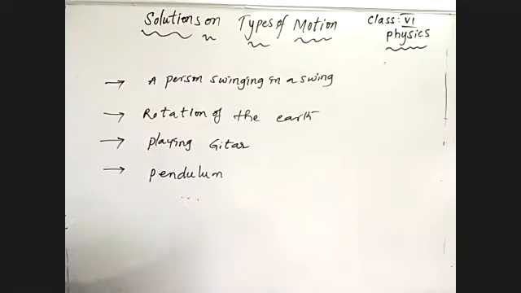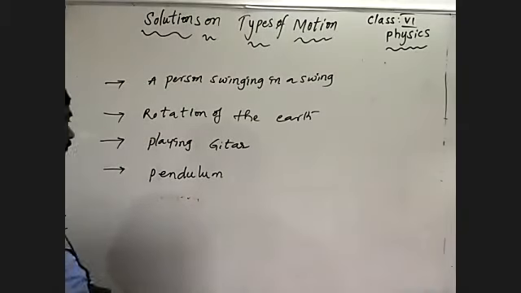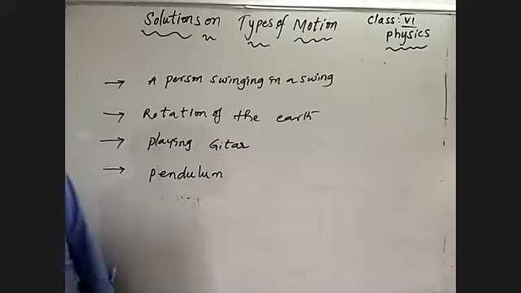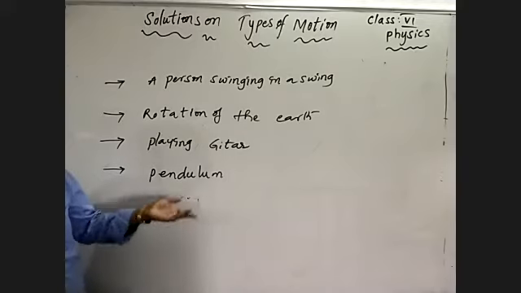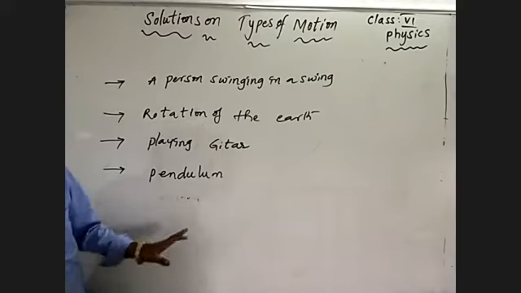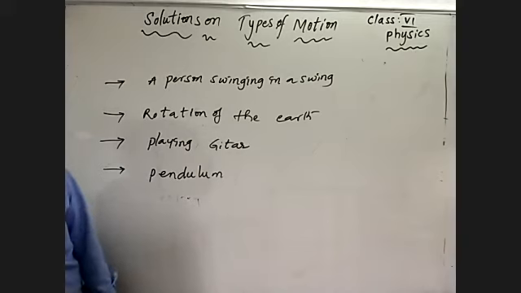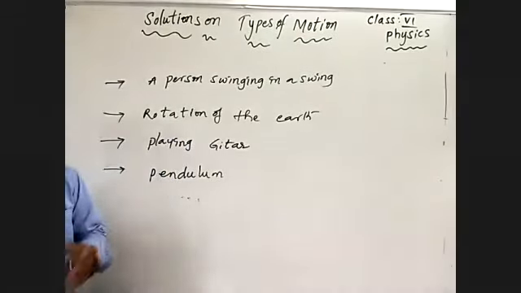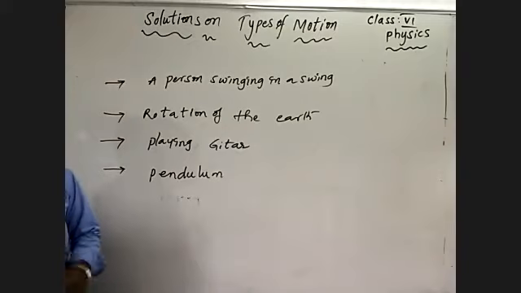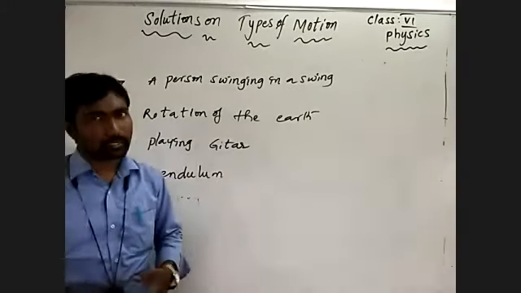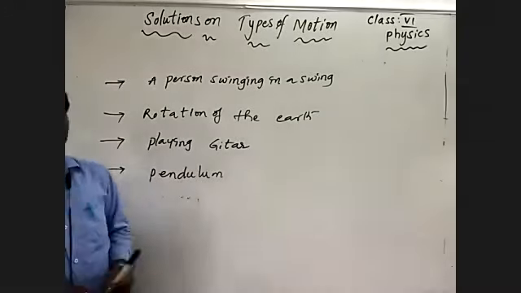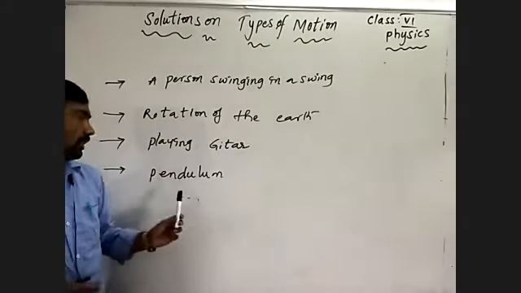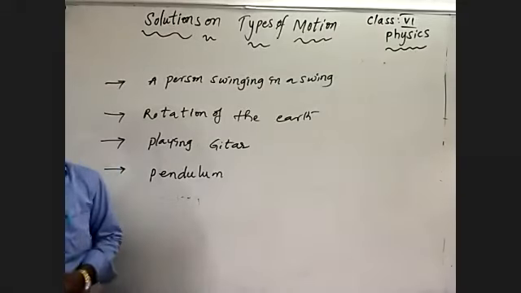So which is the common thing? Which common motion is followed in this? Four are suitable examples for the common type of motion. See, a person swinging in a swing, the to and fro motion; rotation of the earth, rotating on its own axis in a circular path; playing guitar, making vibration; and pendulum, also to and fro motion.